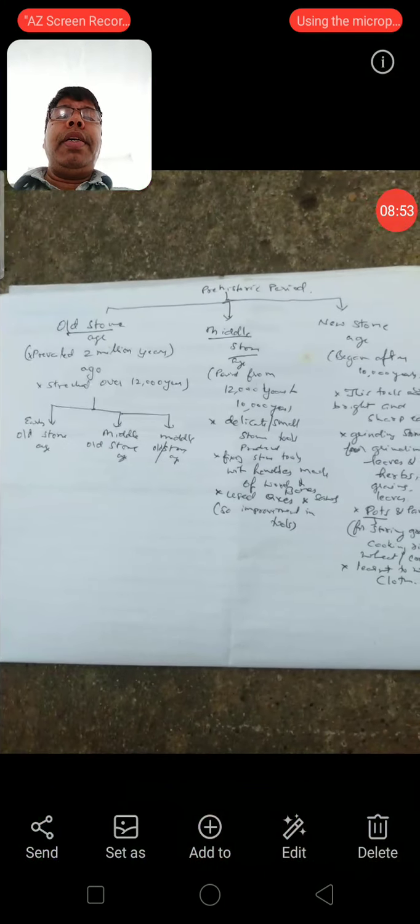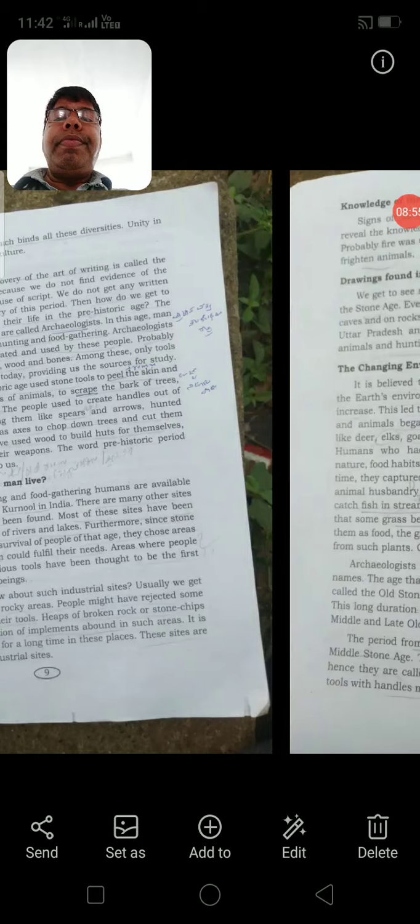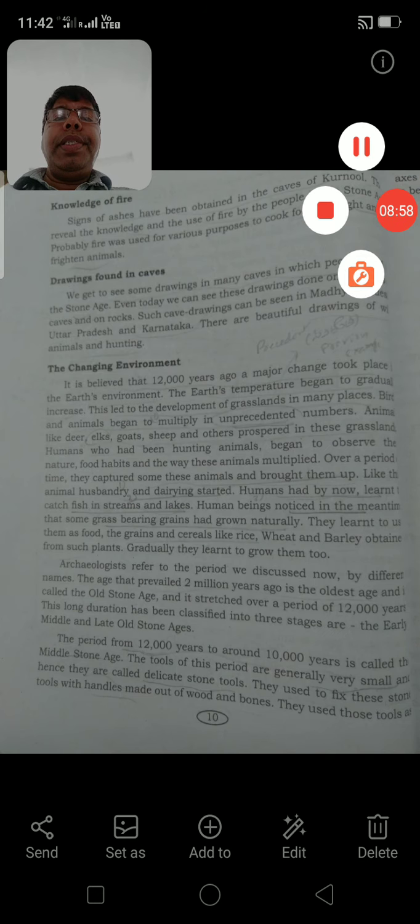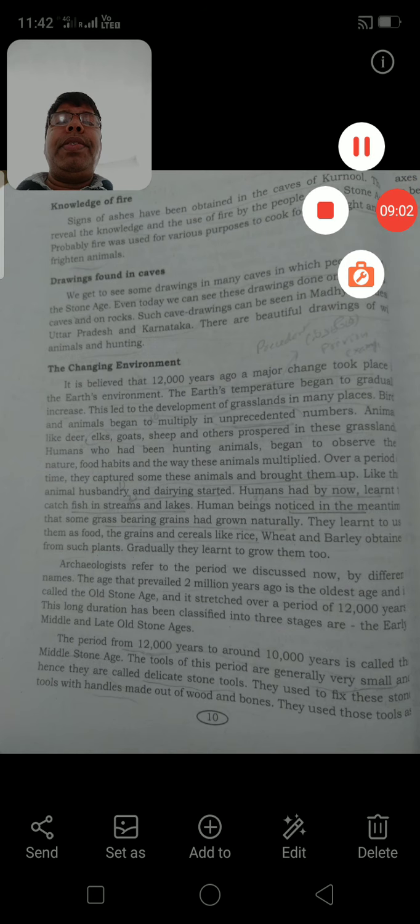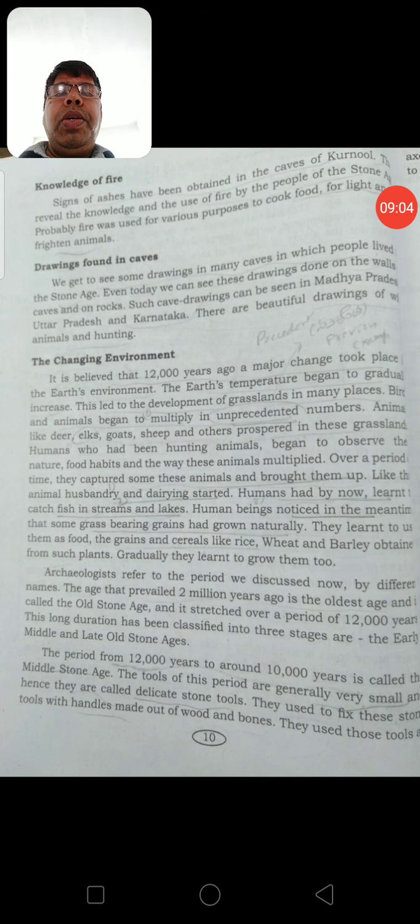See, there was a change in environment here. It is believed that 12,000 years ago, a major change took place in the Earth's environment. The Earth's temperature began to gradually increase.